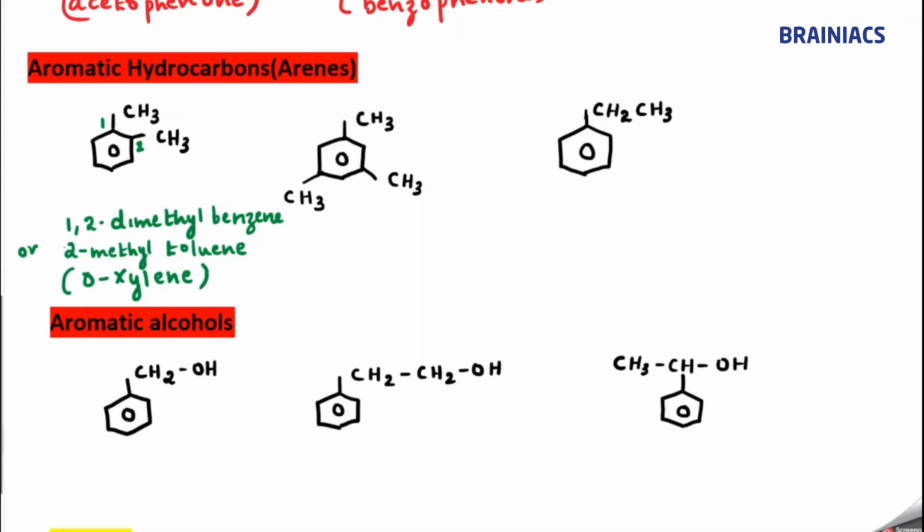Now, what is the name of this compound? Can anybody name it? 1, 2, 3, 4, 5, 6. So, what is the name of this compound? I can say this is 1,3,5-trimethyl benzene.